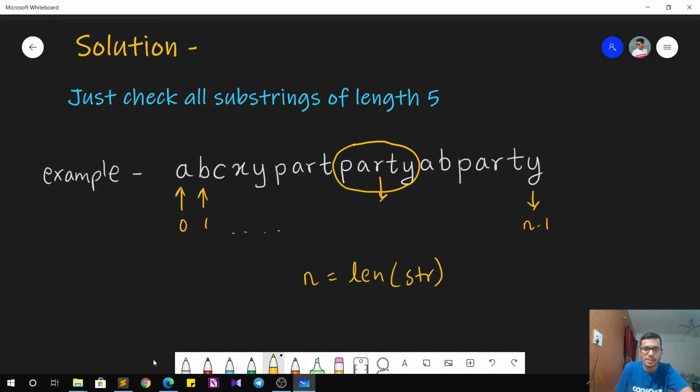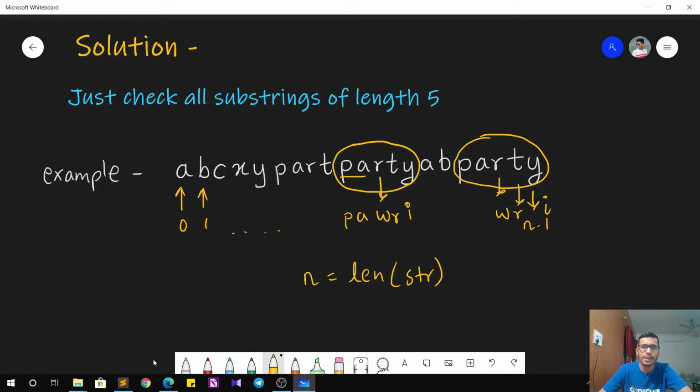We'll just change this R to W, T to R and Y to I, so that it now becomes PAWRI. The PA part remains the same, and that's it, we have converted the letters. Now we again move forward and check the next substring. If you continue doing that, you will see that there is one more substring over here that equals PARTY. So again, we'll just change the letters R to W, T to R, and Y to I. And that's it. That's going to be our solution.